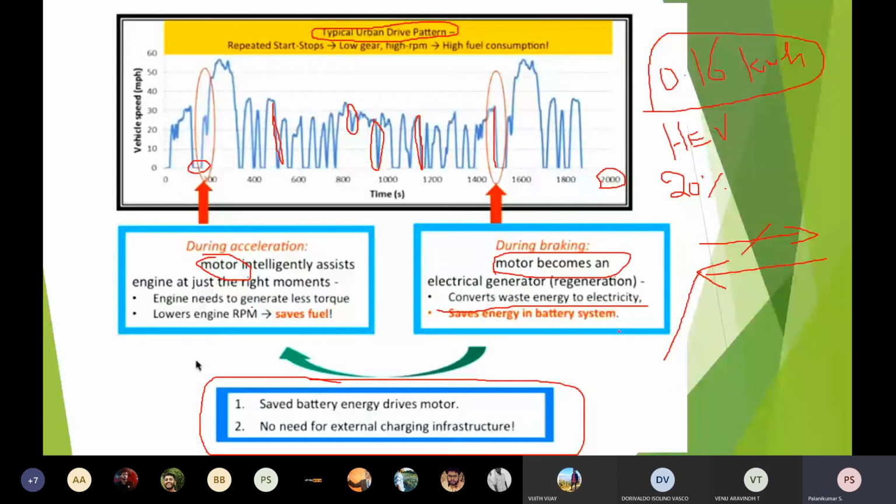With this pattern, if I design properly, even when I return home my SOC will not become zero. My SOC will still be around 40 or 50 percent, so I only need to charge the remaining 60 percent. If 100 percent takes 8 hours, then the remaining 60 or 40 percent will take time proportional to that. So this is how we have to very intelligently design the power rating and energy rating of any electric vehicle.